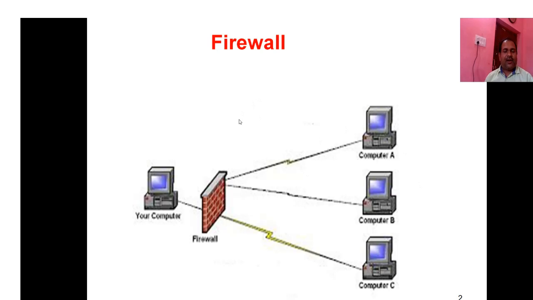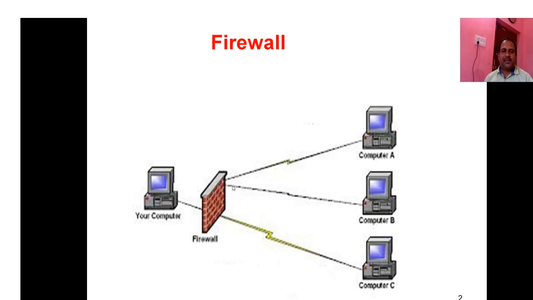Suppose this is a computer, and you want to send some files to any other computer or network across the internet. From this system the data goes outside, and on the network layer a firewall is installed.